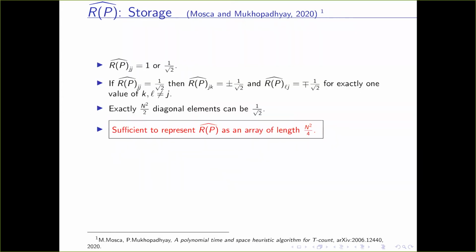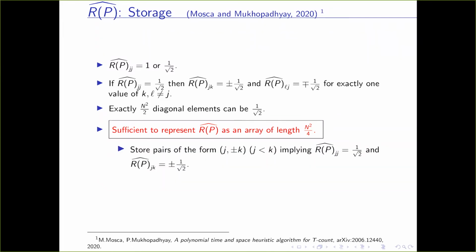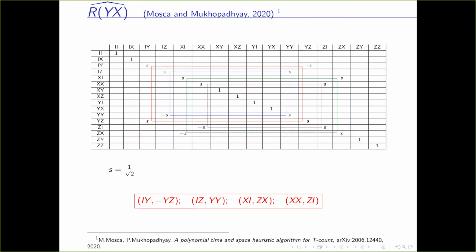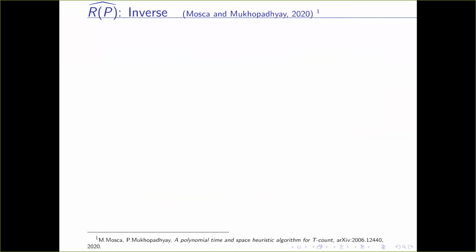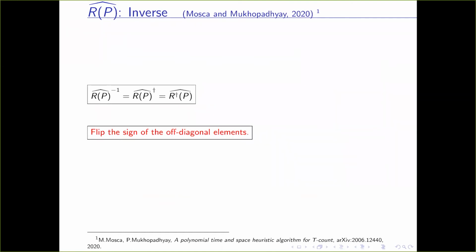So what happens? We can represent this matrix by an array of length n square by 4. We can just store the pairs of the form j plus minus k, which will imply that the jth diagonal is 1 by root 2 and the jkth element is plus minus 1 by root 2. And we do not need to store k minus plus j because it is implied by the elements of that row. So this whole 16 cross 16 matrix can be represented by this array of 4 tuples. The inverse of this matrix is very easy to obtain. We just flip the sign of the off diagonal elements.